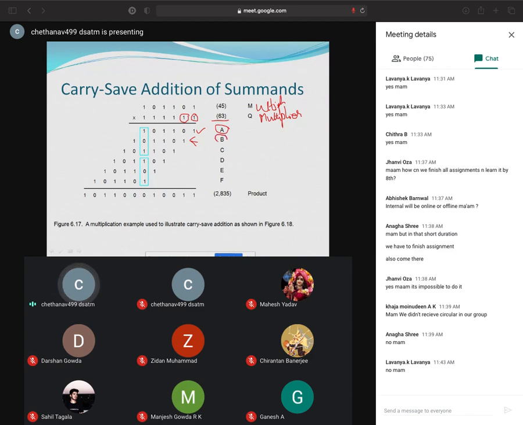I'll call it as B. Next, third multiplier bit, 1 into multiplicand, that means 1 into 45 is 45. So just shift by one bit towards left, then write it: 1 0 1 1 0 1.